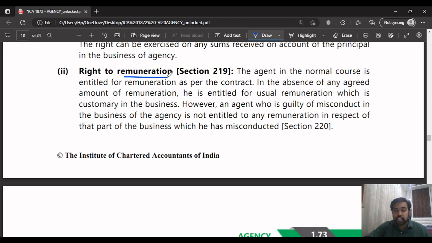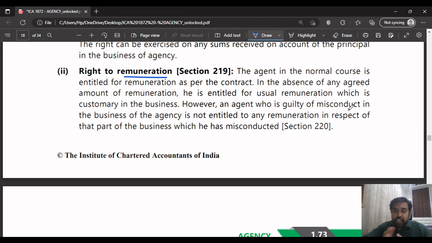Next is the right to remuneration. I'll just explain this in a few sentences; you can read this on your own afterwards. What they are saying in this paragraph is that the agent is normally entitled to remuneration as per the contract between the principal and the agent. But in case there is no contract, then the agent can get the usual remuneration as per the customs or usage of trade in the business.